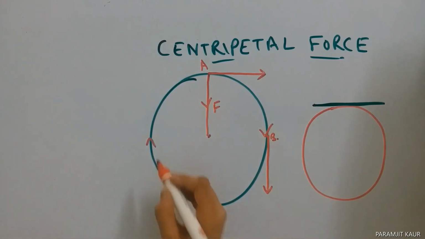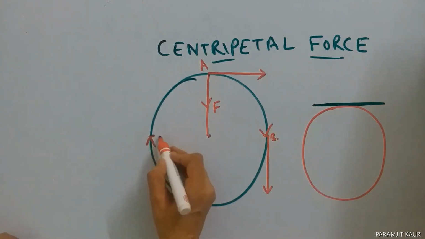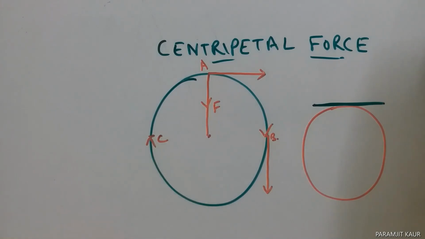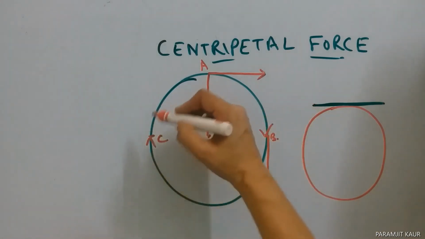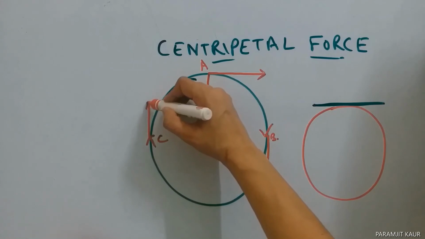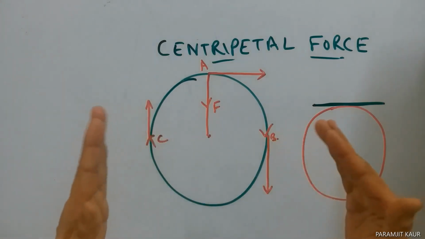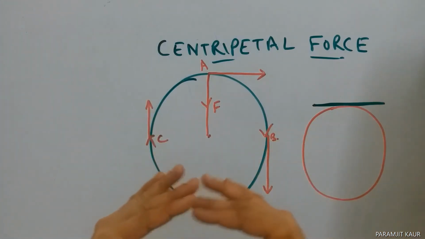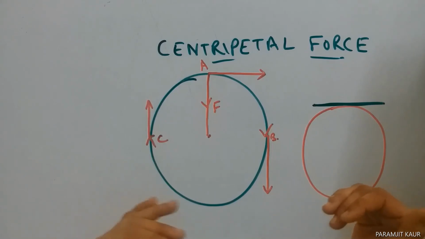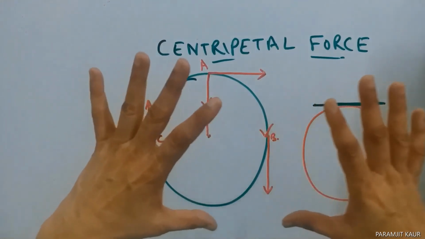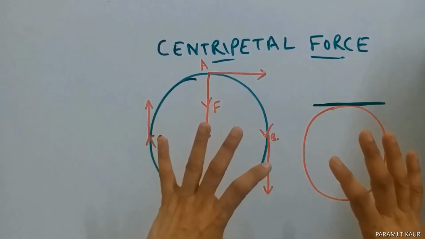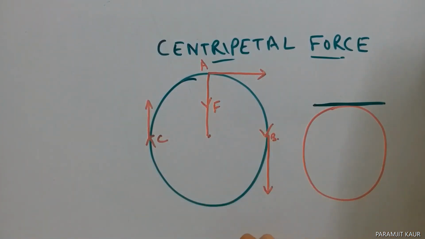Now say I release it at this particular point, say this is my point C. Since it is moving in this direction, it will be released in this manner. So whenever a body is moving in a circular path, if we remove the centripetal force, that body tends to follow a tangential path or it flies radially. So this is the force that is acting when the body is in a circular motion.